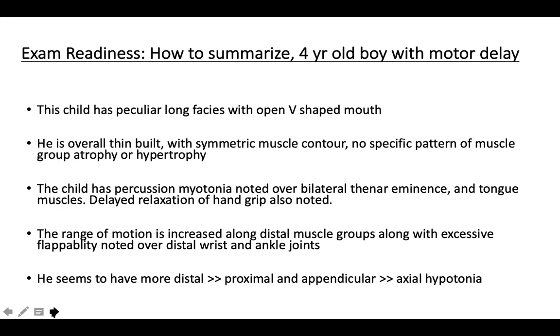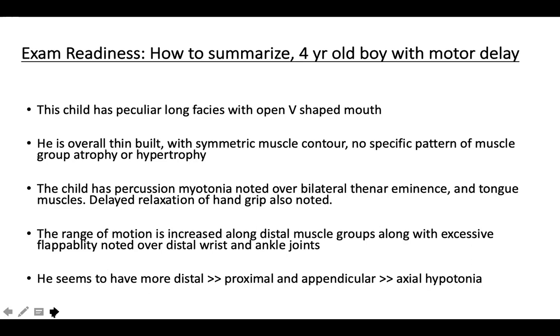Let me give an example of a myotonic dystrophy. So I would say you would present to the examiner, this child has a peculiar long face with an open V-shaped mouth. He is overall thin built with symmetric muscle contour. No specific pattern of muscle group atrophy or hypertrophy. This child has percussion myotonia noted over the bilateral thenar eminence and tongue muscles. Interestingly, this percussion myotonia is also noted in the mother. Delayed relaxation of hand grip is noted.